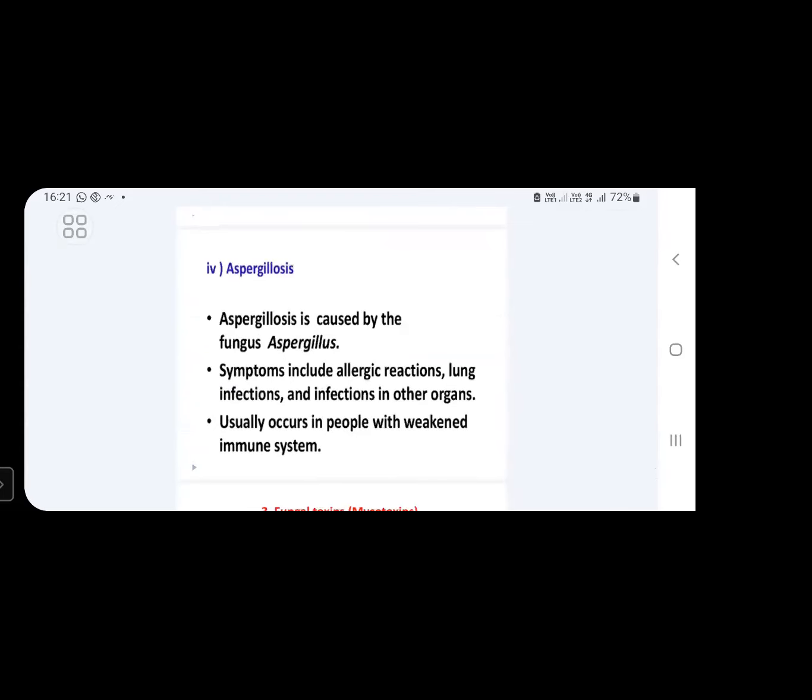Next, aspergillosis disease. This aspergillosis disease is caused by the fungus Aspergillus. What kind of symptoms will you see in this disease? You will see allergic reactions, especially lung infections, and infections in other organs also you will notice in this aspergillosis disease. This aspergillosis disease usually occurs in people